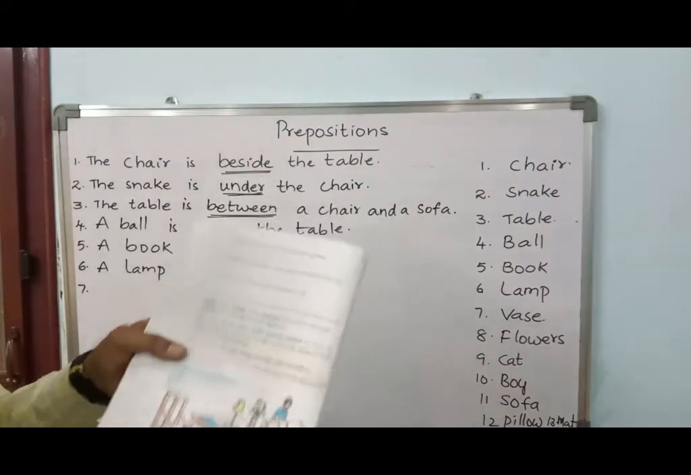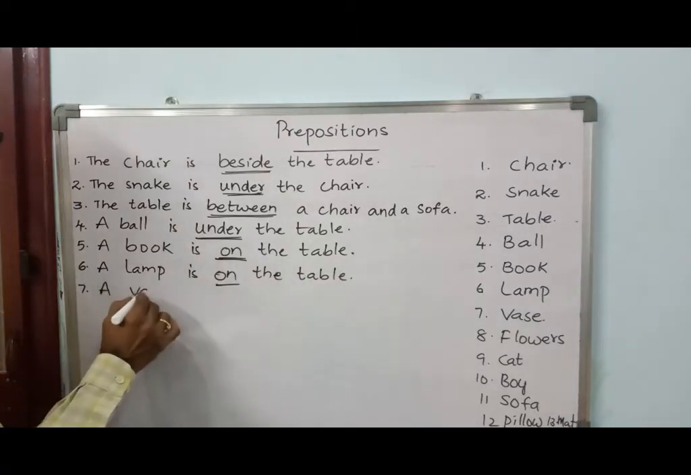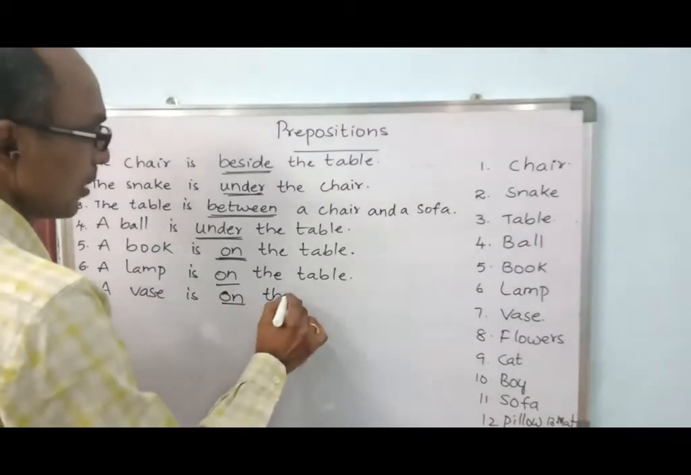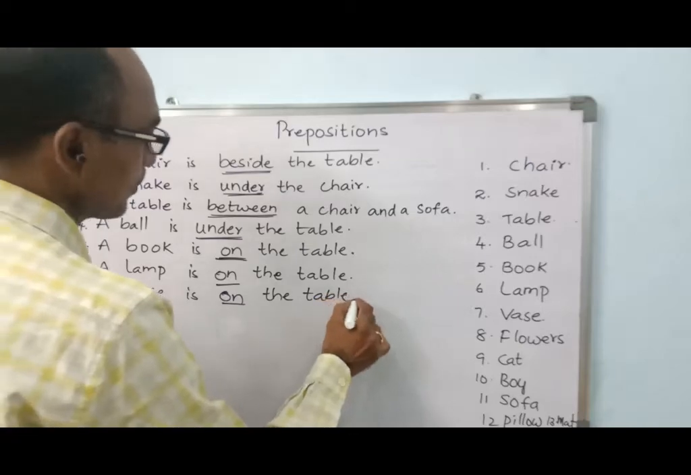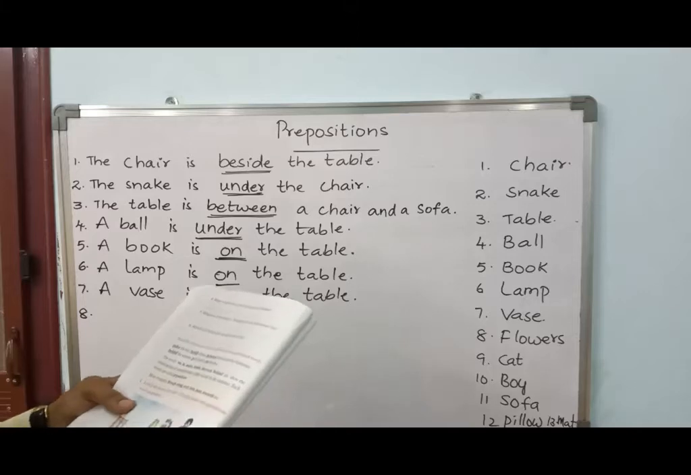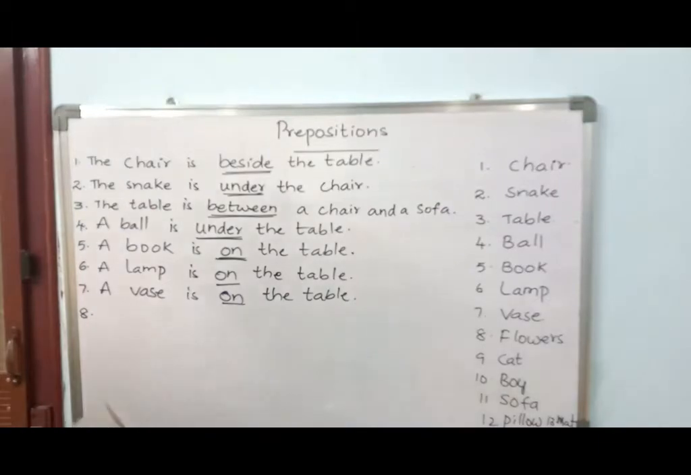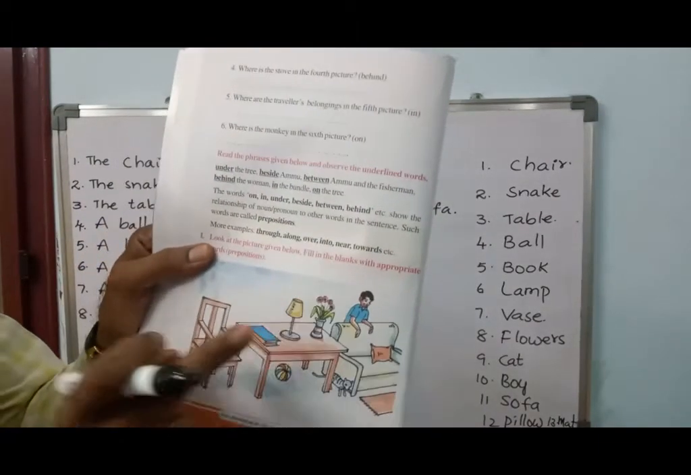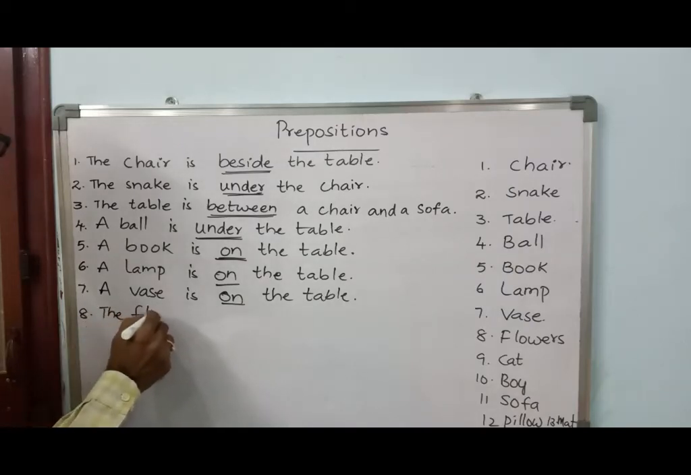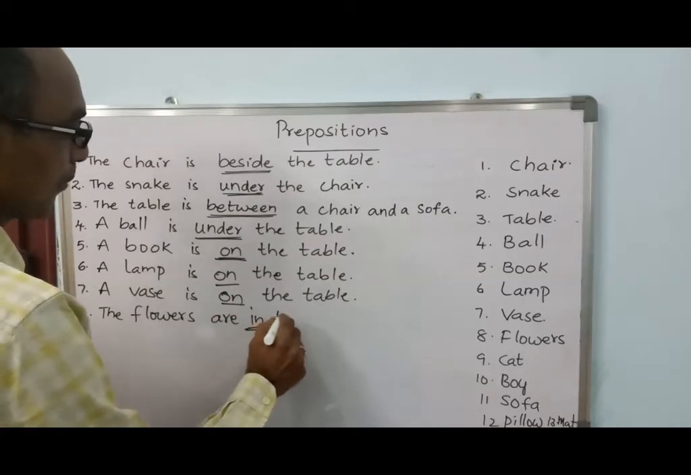Right. What do you see here? What else we can see? Vase is there. Where is the vase? We call that one as vase. Vase is also on the table. Right, children? Yes, exactly. Okay. Next, what I am going to ask about flowers. Where are the flowers? Flowers are in the vase. The flowers are in the vase.